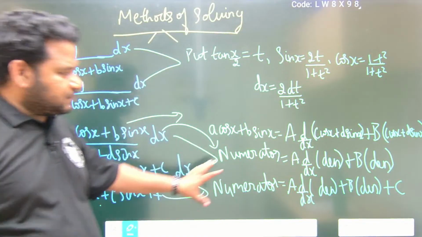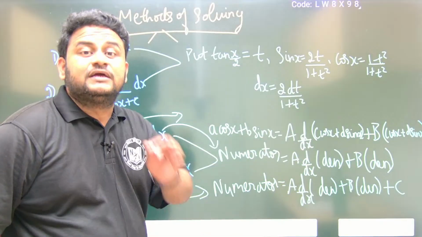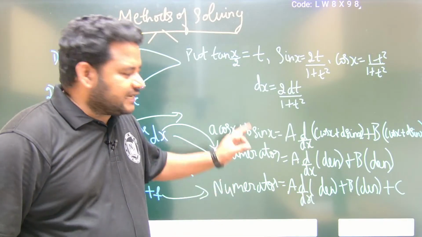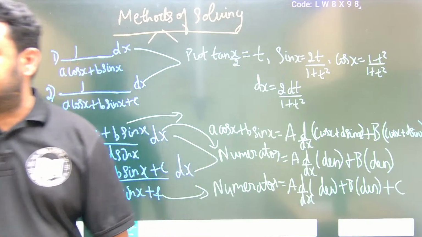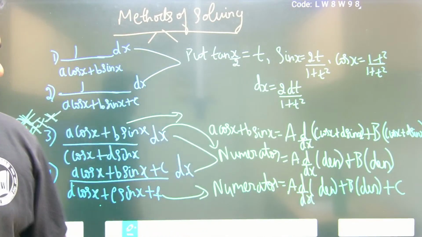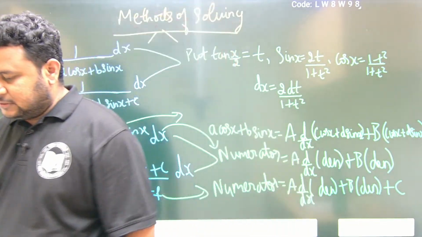And sometimes, or most of the times, in the denominator you will get into the form of the completing the square method. I will tell you about that when we start the question solving. When we start to solve the questions, friends, I will tell about the completing the square method and how to solve it. Clear? Okay, got it. So let us start with the questions.